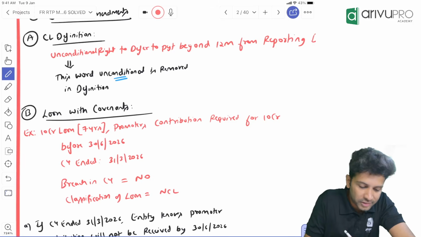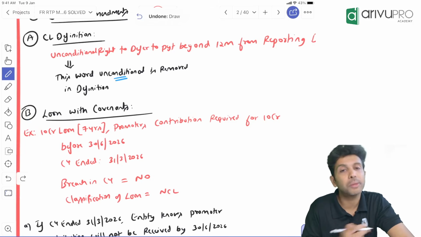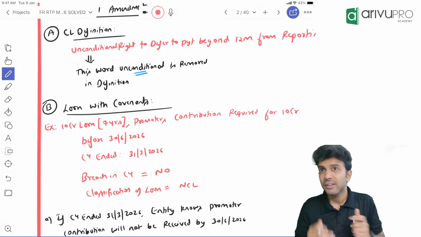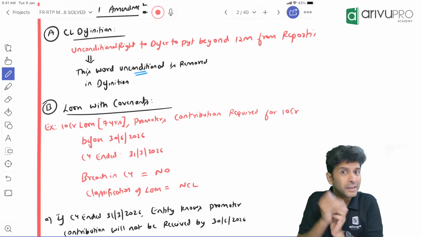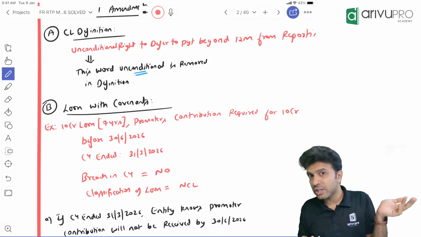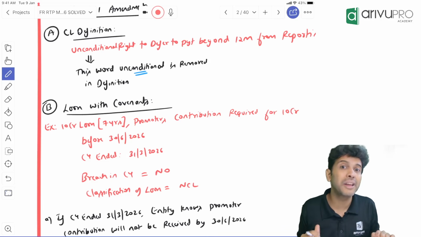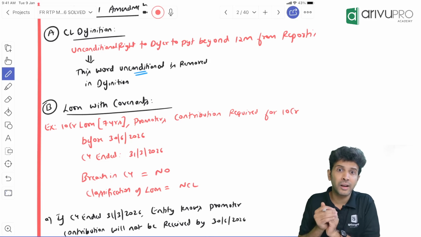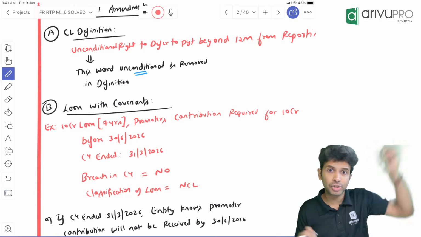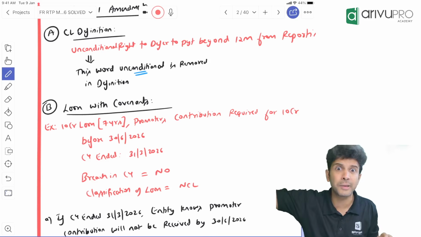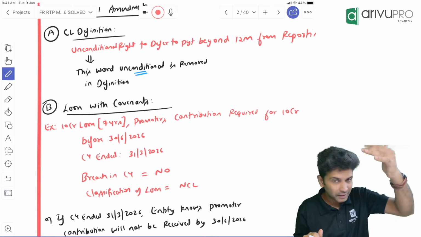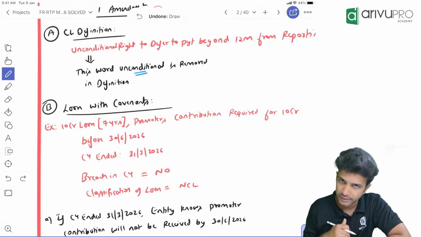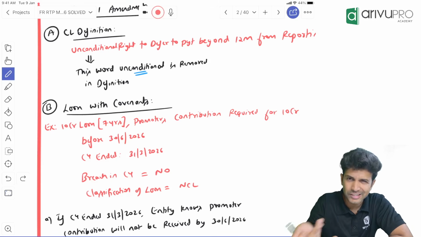Okay. The next one is something which I feel you could get some questions out of. If you remember, we have taken a long-term loan and the company commits some breach. Due to that breach, the long-term loan has now become repayable on demand, meaning it has become a current liability, right? There were 2 cases: one where my bank will ignore the breach, and another where my bank used to give a grace period. I had given a big chart for this for you, and we had covered 3-4 questions. So in that there is a small amendment. Okay, so we'll go through that. The first part I think you already knew, so it's once again reiterated.